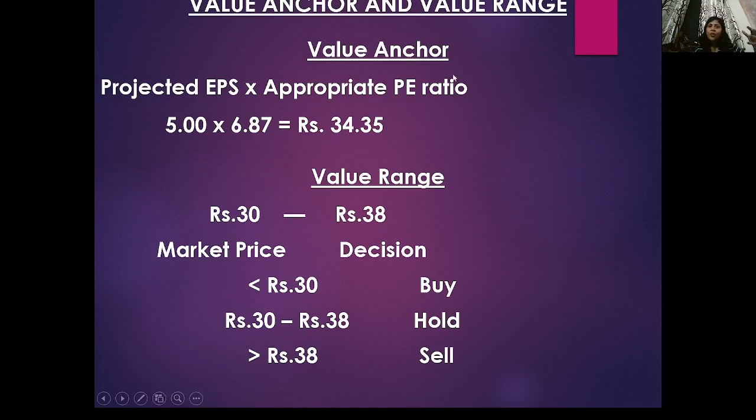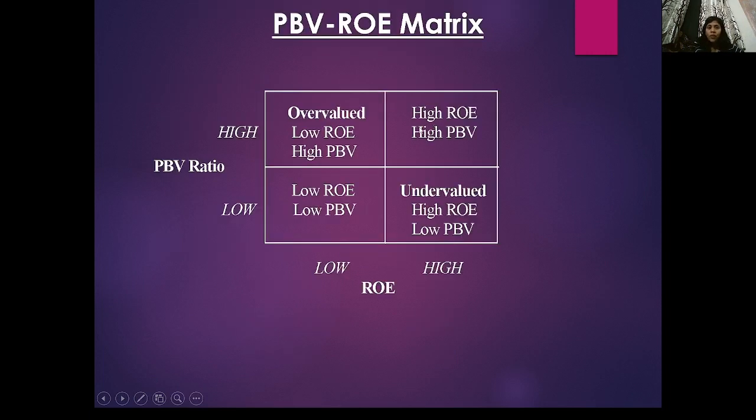So value anchor and value range: how you are able to project your EPS and appropriate PE ratio. Then price book valuation and return on equity matrix. This chart is very important. Here your price book value ratio is on the y-axis and the x-axis is your ROE. There is high and low.